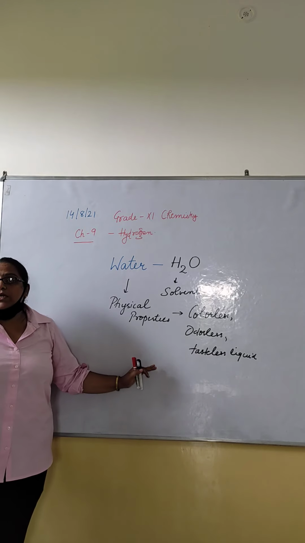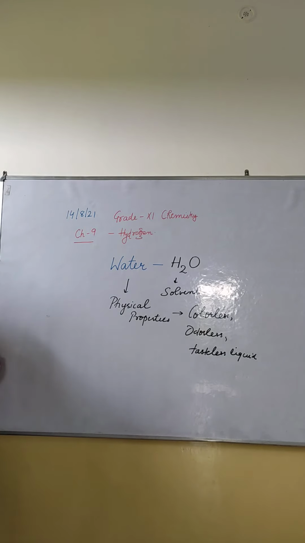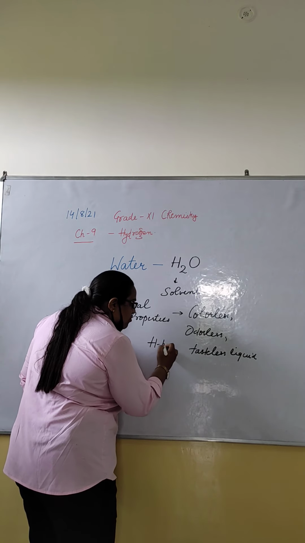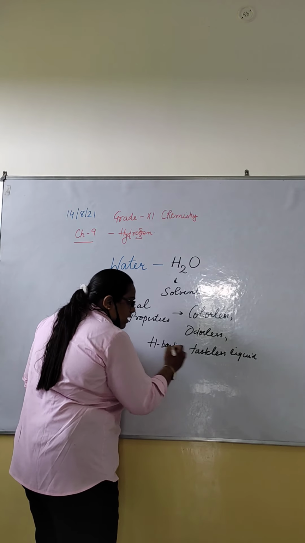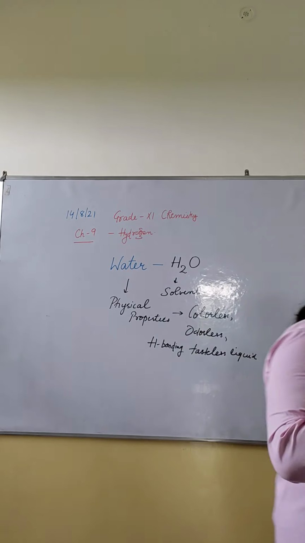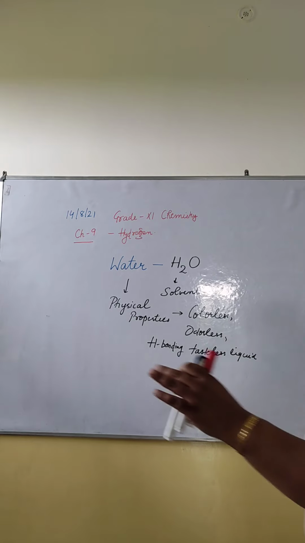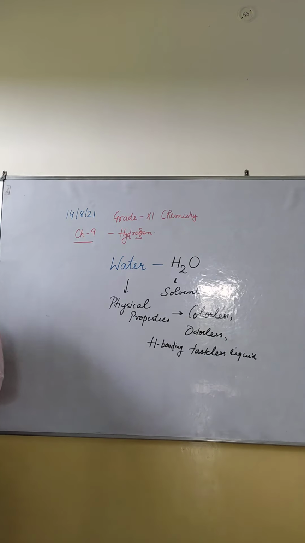The unusual properties of water in the condensed phase, that is the liquid and solid state, are due to the presence of extensive hydrogen bonding. Hydrogen bonding is so extensive that the melting point and boiling point of water are high. The dielectric constant is high. The surface tension and specific heat are high. These properties allow water to play a key role in the biosphere.